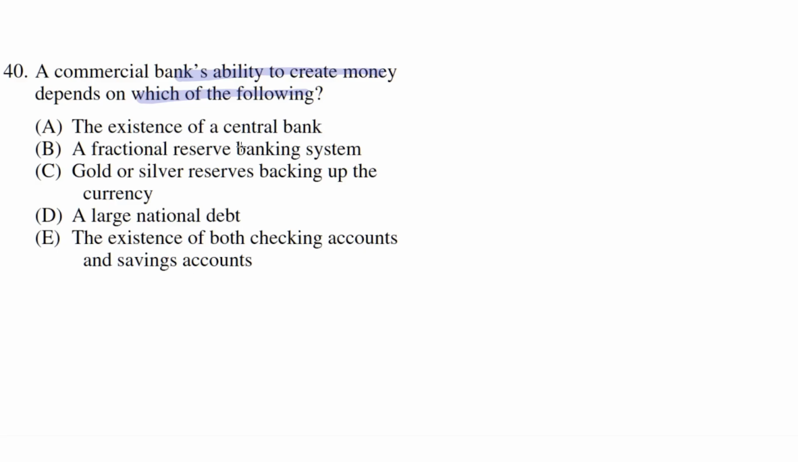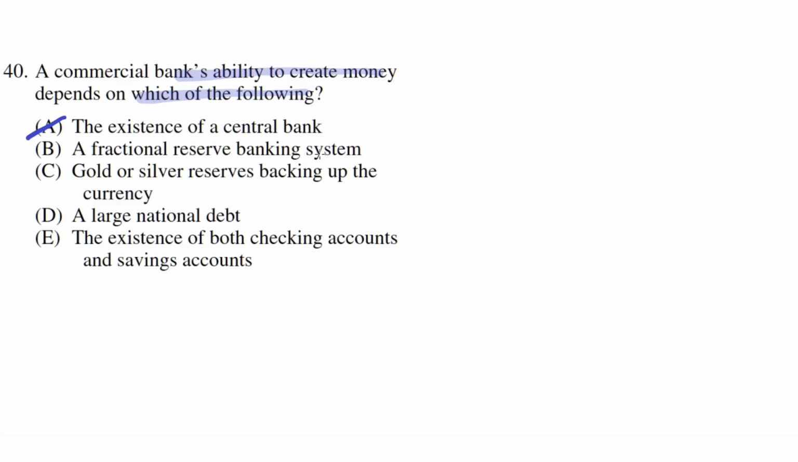This is incorrect because the existence of a central bank isn't critical for the commercial bank's ability to create money. It simply helps the process, where the commercial banks may take loans out from the central bank, but that's only if they lack the money themselves, and therefore the commercial bank doesn't quite require a central bank to create money. So A is incorrect.